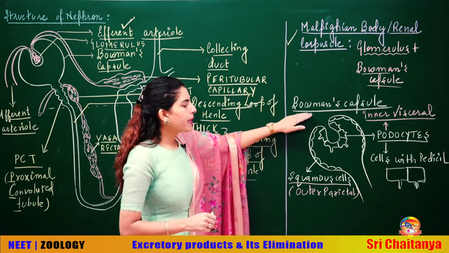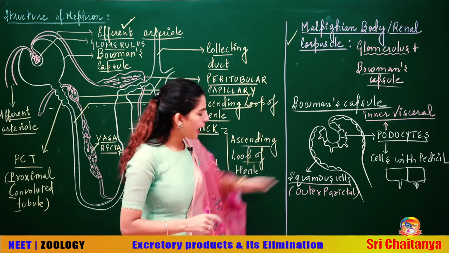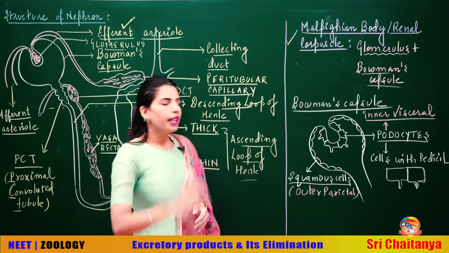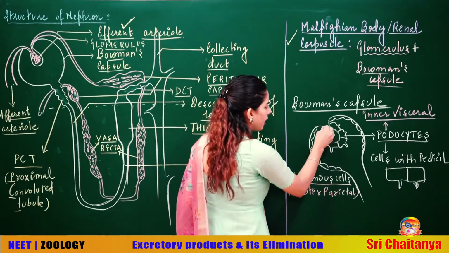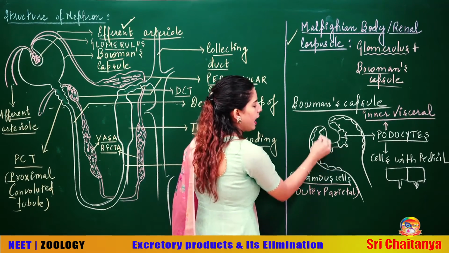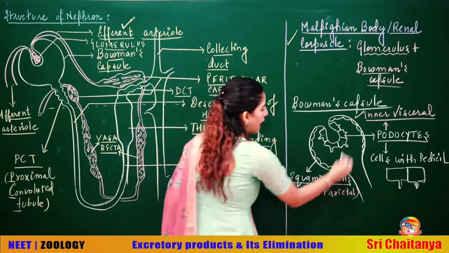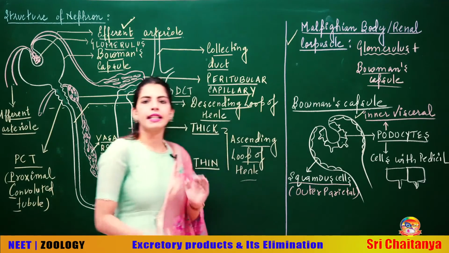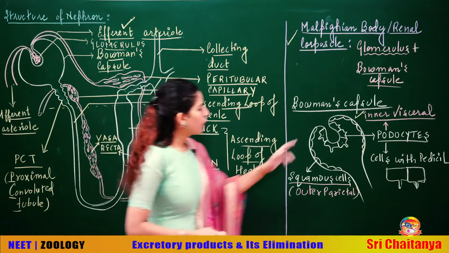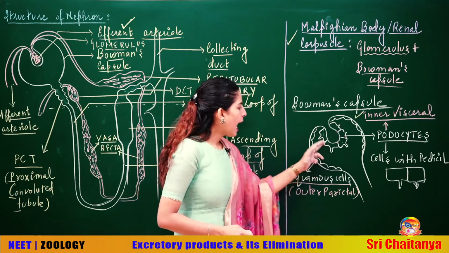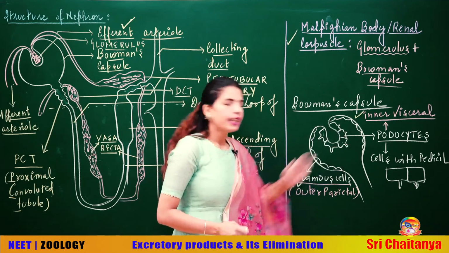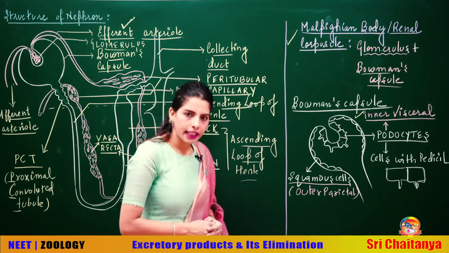Talking about the Bowman's capsule, students, it has two layers. Do you see this layer? This is called the visceral layer. Visceral layer means the inner layer. And this is called the parietal layer. Parietal means the outside layer, right? So this visceral layer and this parietal layer have simple squamous epithelium.